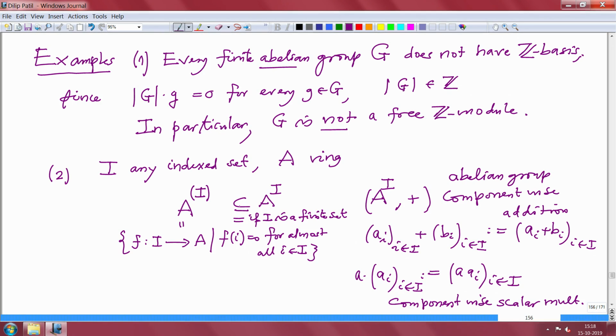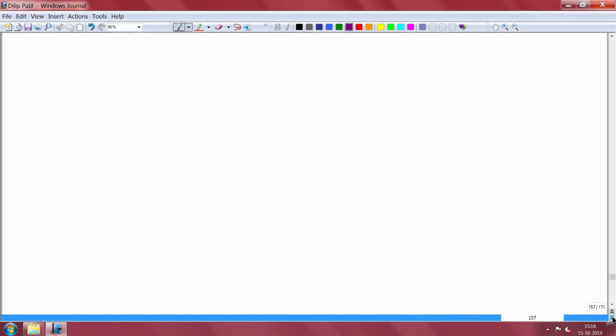Otherwise it is not equal. So this A power round bracket I is a submodule of A power I, and we claim that this module is a free A module, and in fact you can classify free A modules like this. So let us prove that.